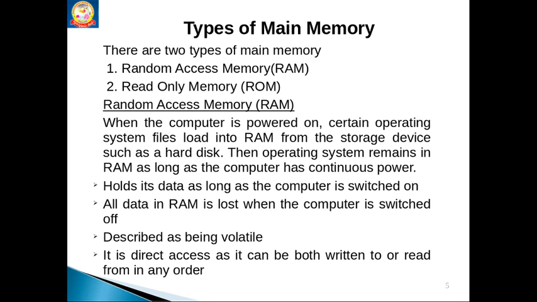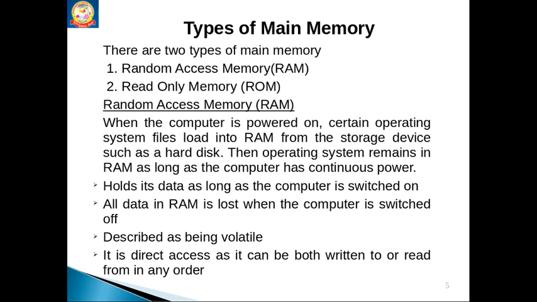We need some interface, and that interface we call the operating system. It is also a program, or a software, an always running program. To run any program, we have to keep that program in primary memory, that is RAM.